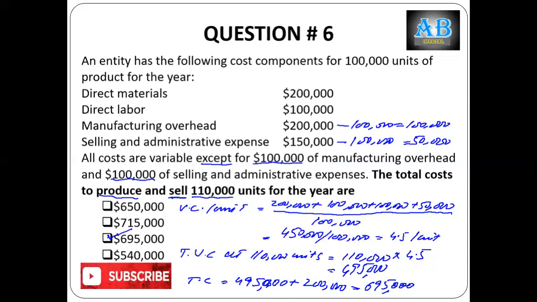You can even do it another way, but over there you will spend more time. You can calculate variable cost per unit separately for manufacturing cost and separately for admin, one by one, like for direct material, direct labor. But over there your time will be consumed too much. So this is the best approach to solve the question.